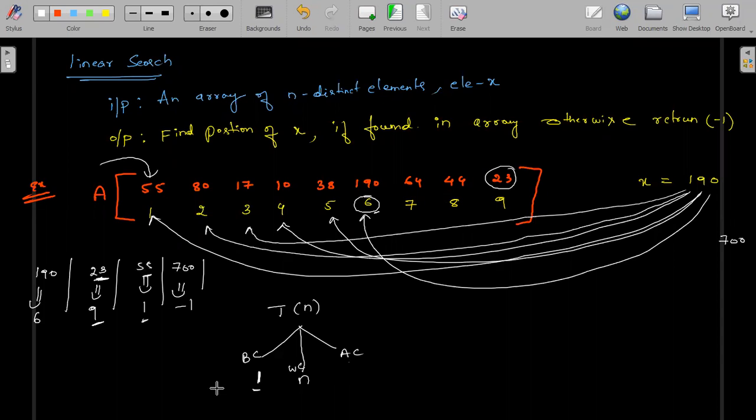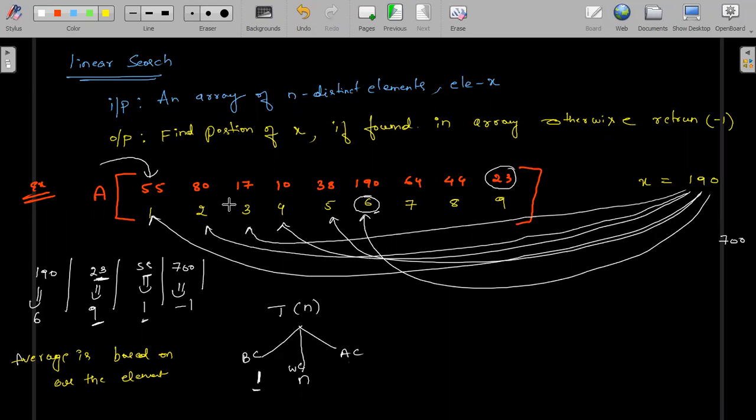Here, everybody please observe, I will write here: average is based on all the elements. Now what is the element here? Suppose think like that, what are the elements there?